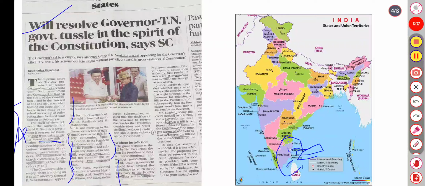So here, Article 200 says the governor has three options. When the bill is presented for assent by the legislature, he may give assent. Second is to withhold assent, and third is to reserve the bill. In the case of assent withheld, a non-money bill must be returned to the state legislature as soon as possible with comments. If the bill is reiterated by the legislature, the governor has no option but to grant assent.